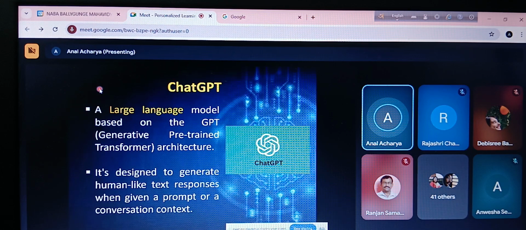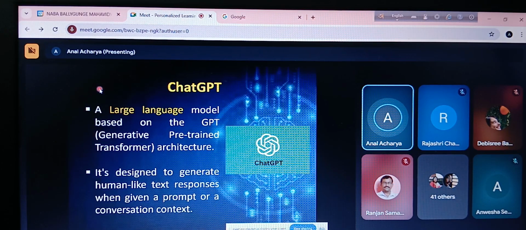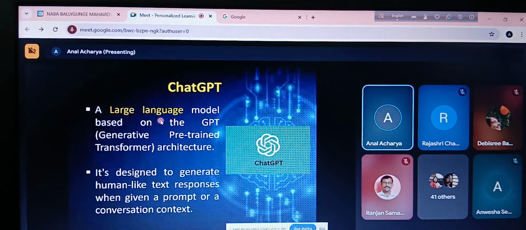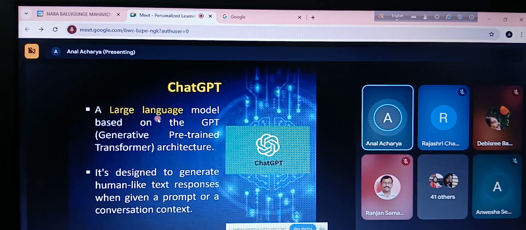A large language model means it is inputting a huge amount of data, and since it is inputting a huge amount of data, that is why we are calling it a large language model.